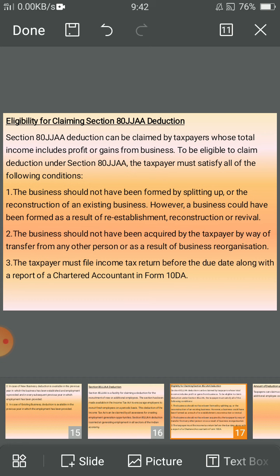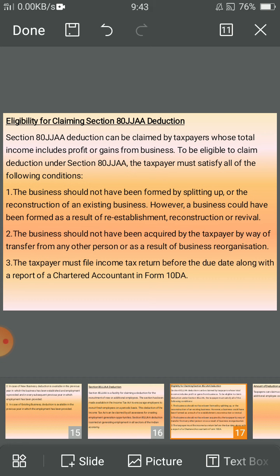First, the business should not have been formed by splitting up or reconstruction of an existing business. However, a business could have been formed as a result of re-establishment, reconstruction, or revival. Second, the business should not have been acquired by the taxpayer by way of transfer from any other person or as a result of business reorganization.